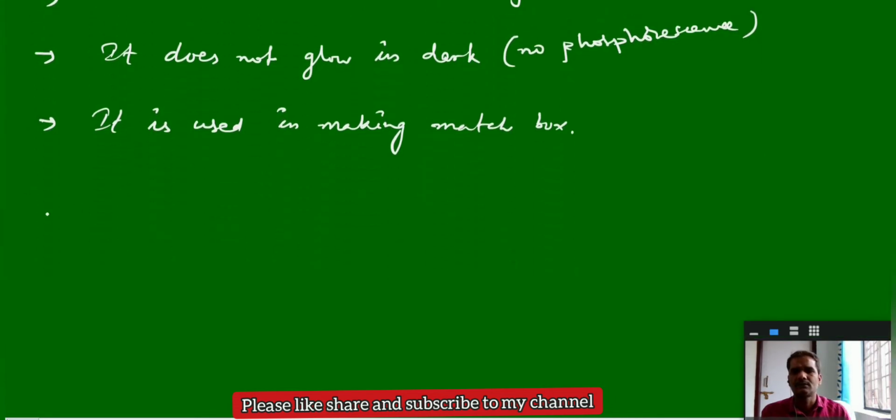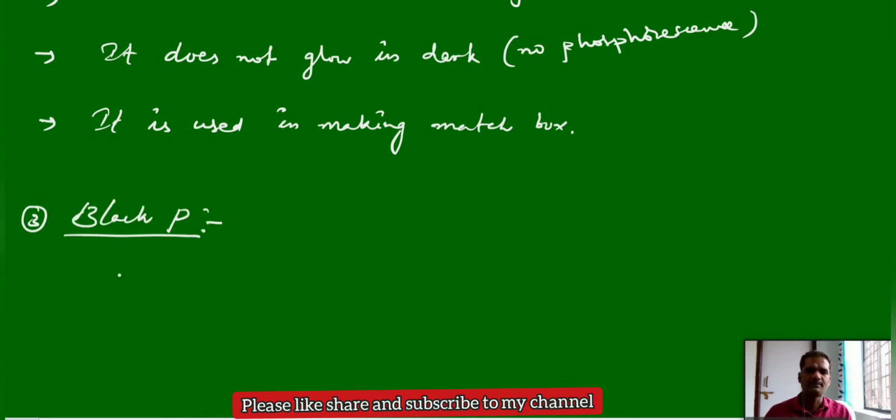Next, third one, black phosphorus. Black phosphorus looks like a graphite-like structure. It has hexagonal layer structures, and like graphite, it is an electrical conductor. Black phosphorus is thermodynamically more stable compared to both red and white phosphorus.